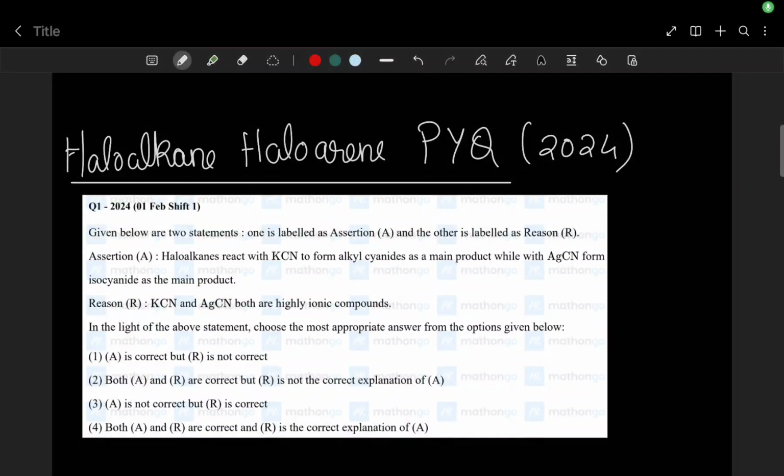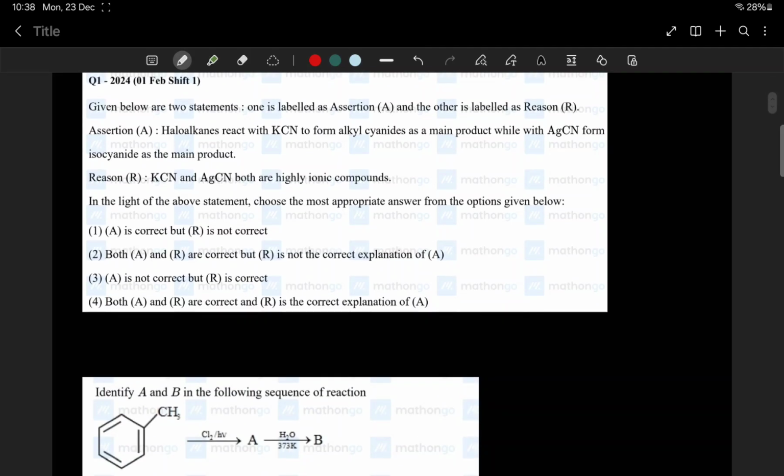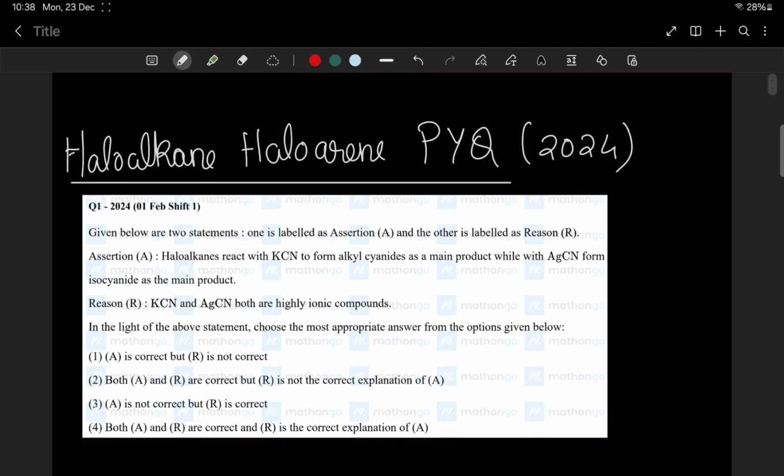Good morning dears. Today we are here with Haloalkane and Haloarene previous year questions from the 2024 question papers, that is the January shift as well as the April shift. We are here with mostly all the questions from the Haloalkane and Haloarene chapter. I have taken many questions, so we'll be doing the questions.